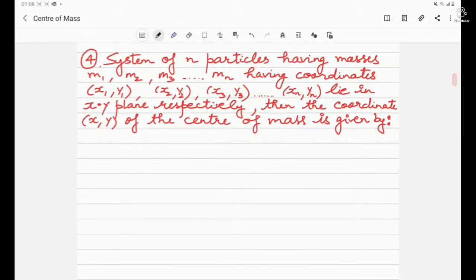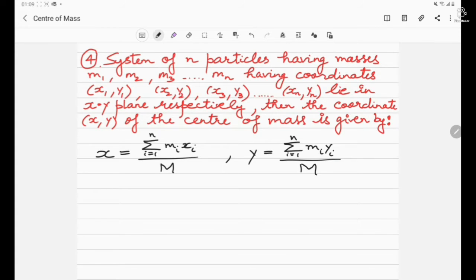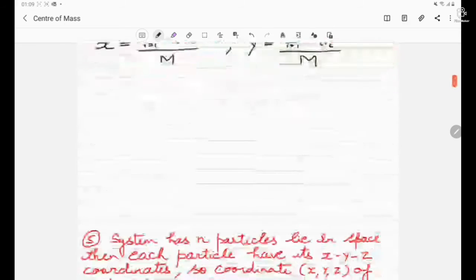Here suppose there are n number of particles. The masses are m1, m2 till mn, and their respective coordinates are x1, y1, x2, y2 till xn, yn. For such a case, the x coordinate will be, I'm directly writing the form of summation, i equals 1 to n of mi xi divided by capital M. And in a similar way, for y also we can write i equals 1 to n of mi yi divided by capital M. So this way we can find out the x and y coordinates respectively of the center of mass.